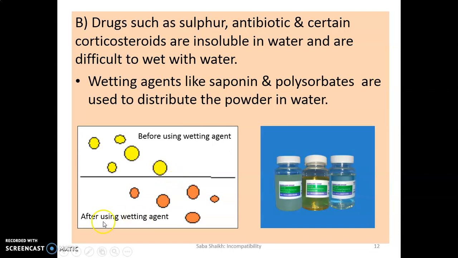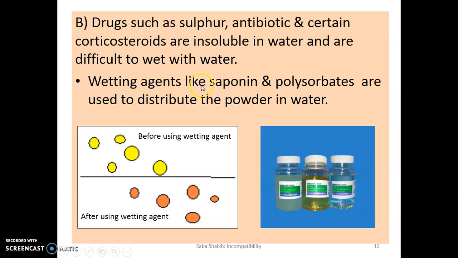But after you use a wetting agent like Span, as we can see in another picture, these things will coat the surface of this particular molecule and they can be compatible and they allow the water to come onto the molecular surface and wet the molecules. After wetting the surface, it is very easy for the molecule to go into the water and then we can get a preparation. This is a wetting agent.